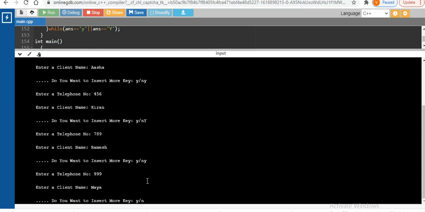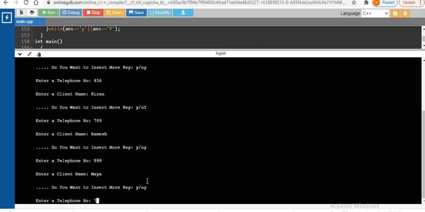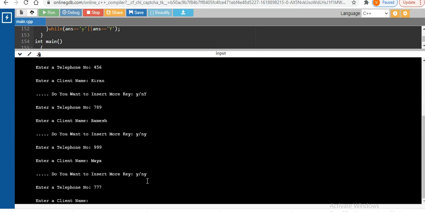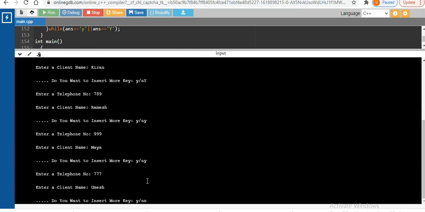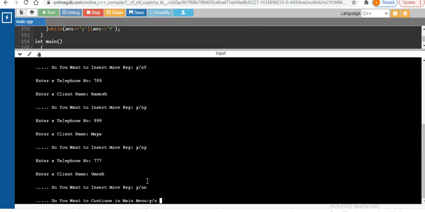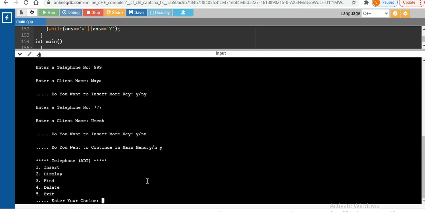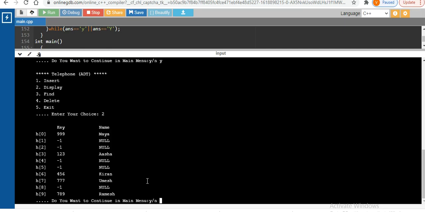Okay, again, if you want to insert something, press any key, for example 7, we have to say yes first. Yes, we want to insert. I will say 777 is my telephone number, and the name of the client will be Umesh, for example. Okay, now I don't want to insert anymore, I just want to display what I have done. So I will say yes, I want to continue with the main menu, and then I will give my choice as 2 to see how the data is inserted.